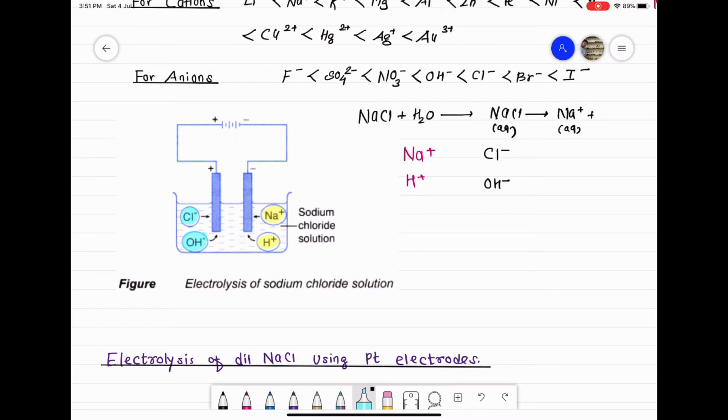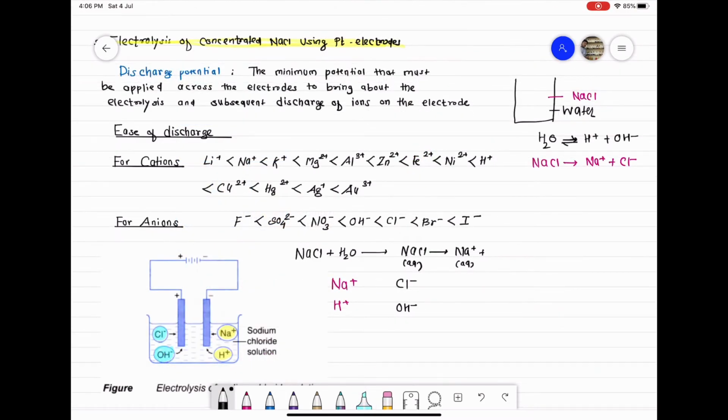So class, when Cl minus ions and OH minus ions both move towards anode to lose electron, both cannot lose electron simultaneously. Cl minus and OH minus ions cannot lose electron simultaneously. So class, here we need to understand the concept of preferential discharge.